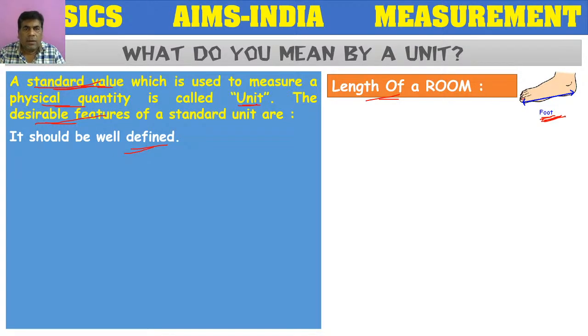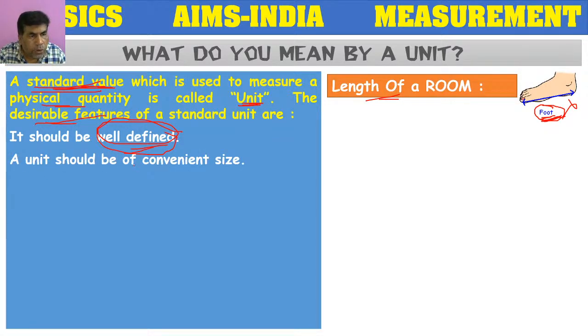So here the foot is not the standard value. It is not a fixed unit, which means it is not well defined. It should not change from person to person, or from place to place. So our unit should have this desirable feature: it should be well defined, not like the foot.